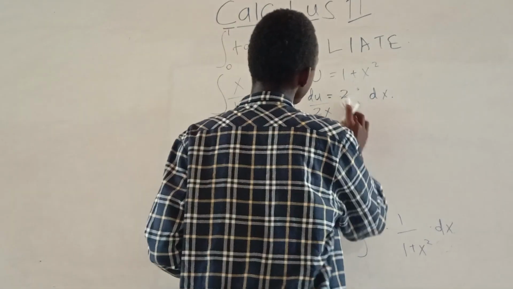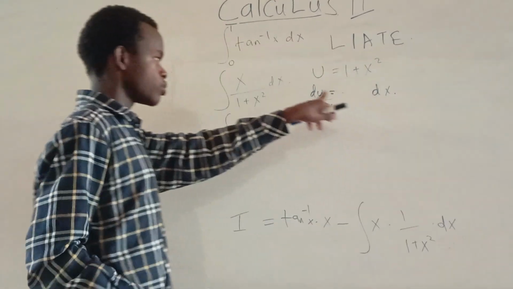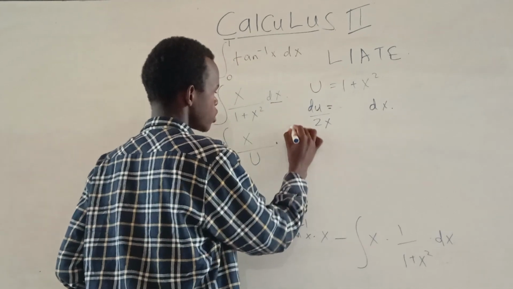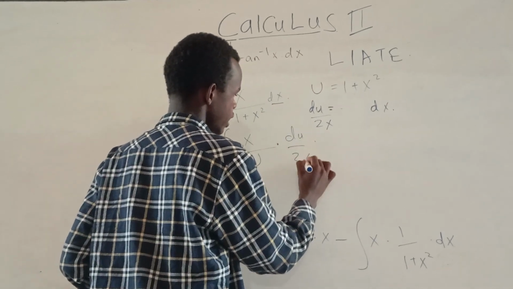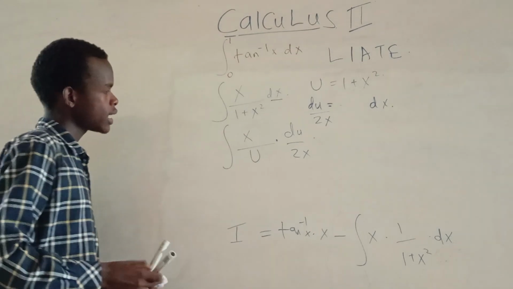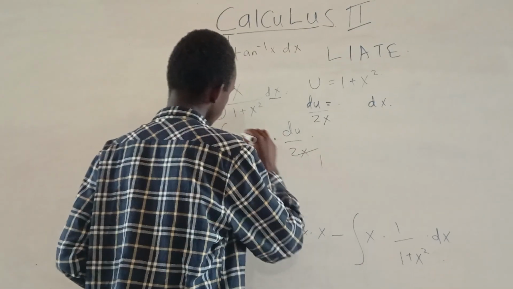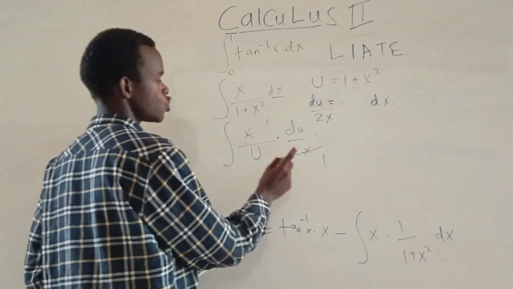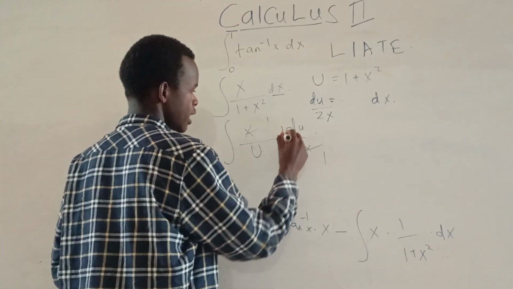So we'll remain with dx to be that. So we'll substitute this dx with this, so it will multiply by du over 2x. So from there, you can see our x goes in the numerator. So we'll be remaining with over 2, so it's just the same as a half.